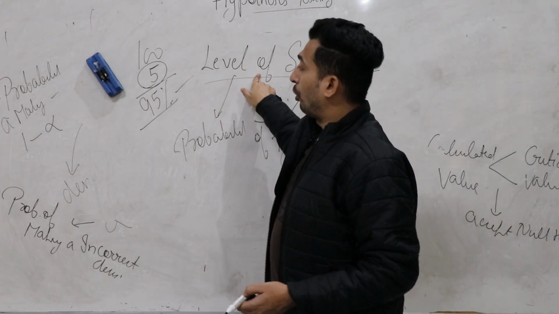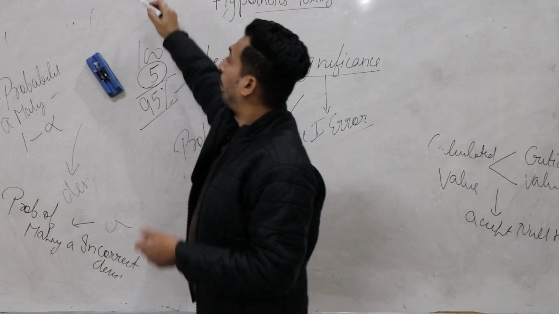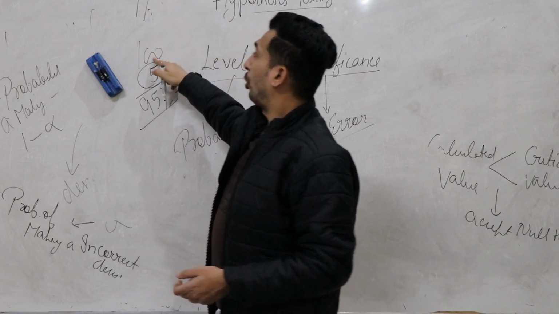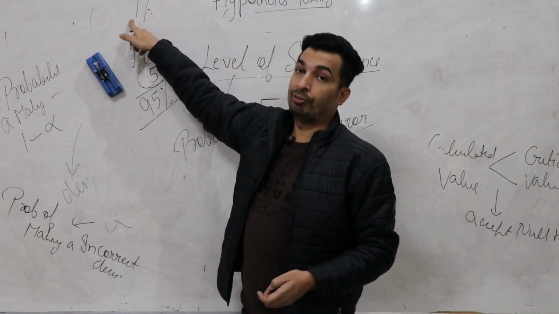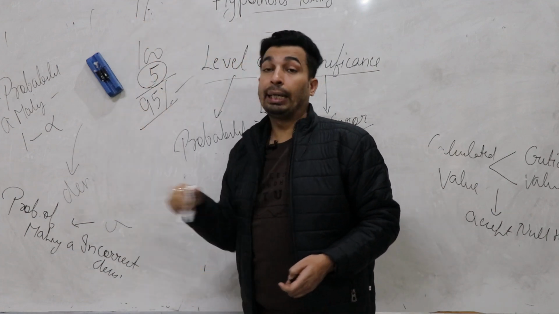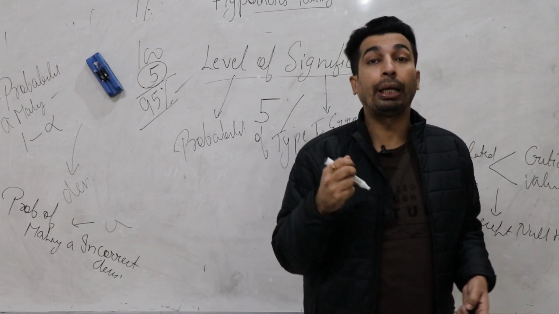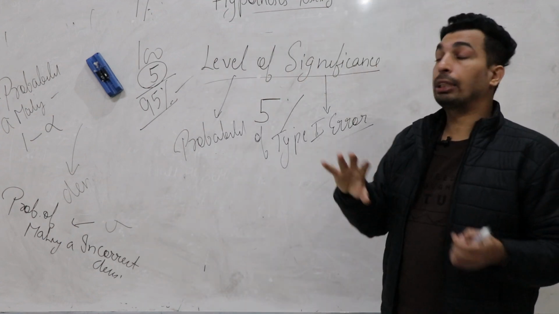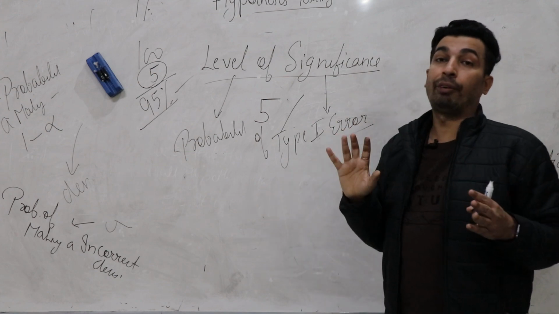Suppose the level of significance is mentioned as 1%. Out of 100, the chance of error is 1%, so it means the rest 99% your decision would be correct. So level of significance simply defines the probability of type 1 error.